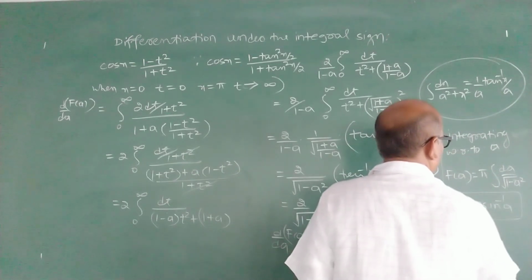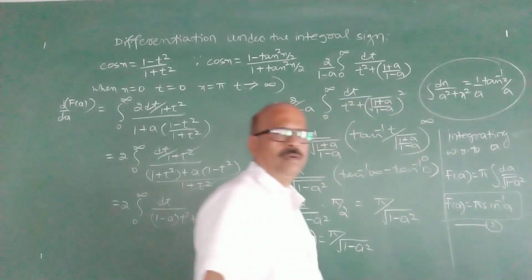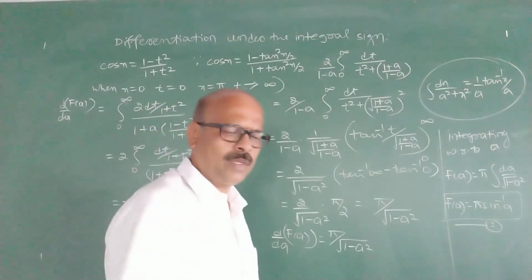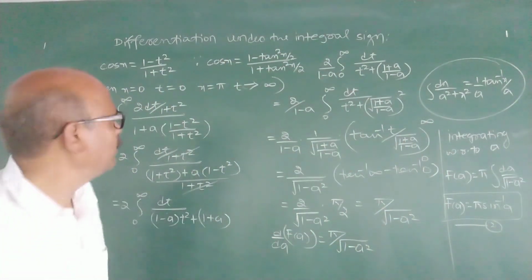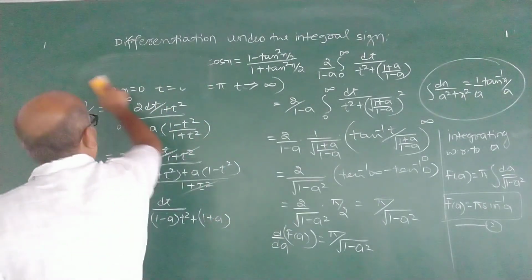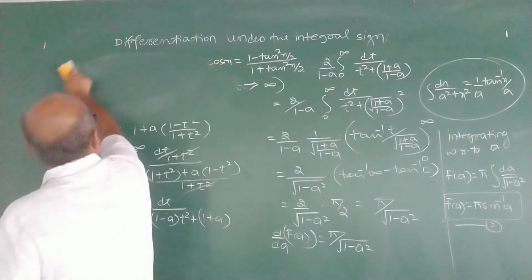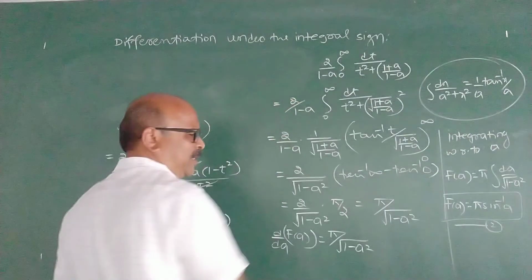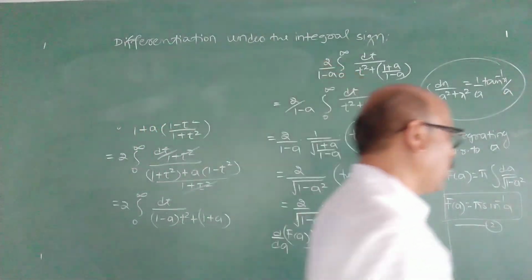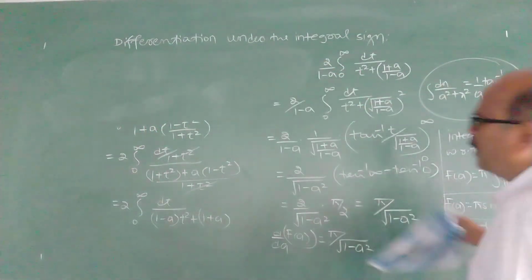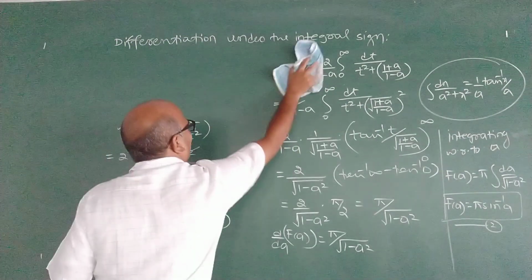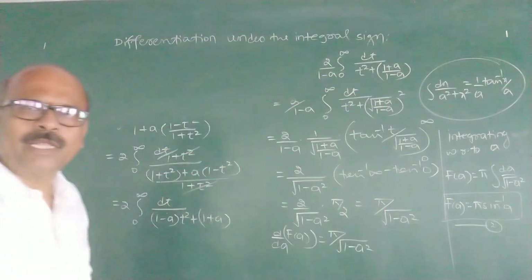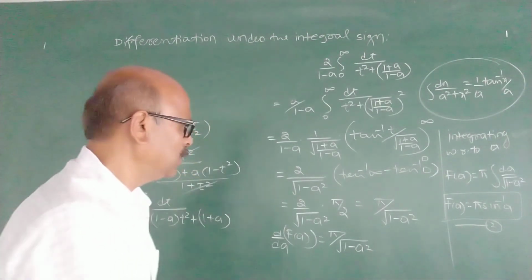Now take this as 2. From 1 and 2. What is 1? We have denoted the given integral by f of a. See the expression 1, how we have started with the problem. We have denoted the given integral by f of a. So the given integral is equal to this.